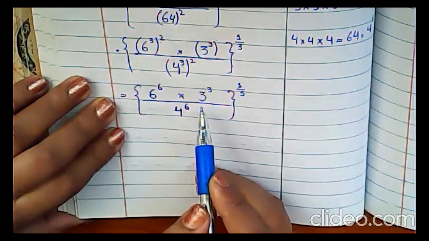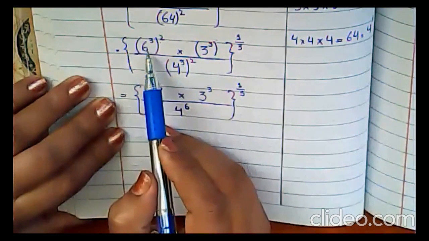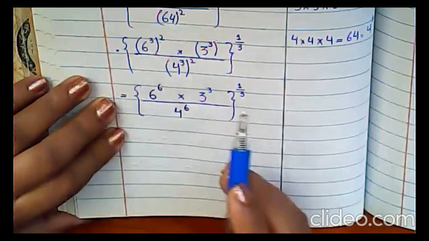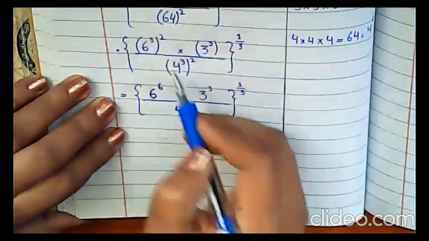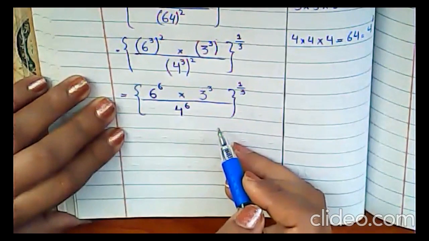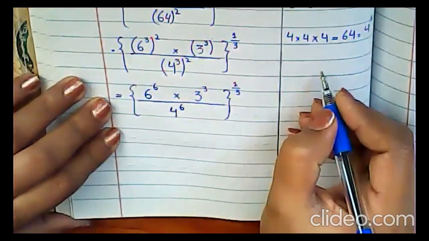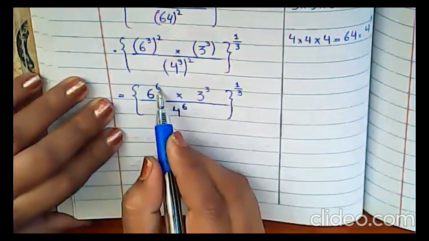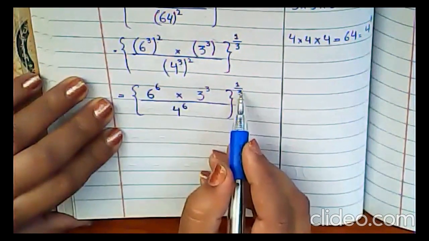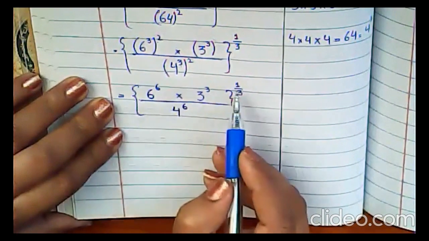We are removing it, beta. We will write down the root here, then we will multiply it. Just a minute. We are not canceling it. In the next step, I am going to cancel it. Understand? Now what you will do, you are going to multiply each power with the power, each power with the power.